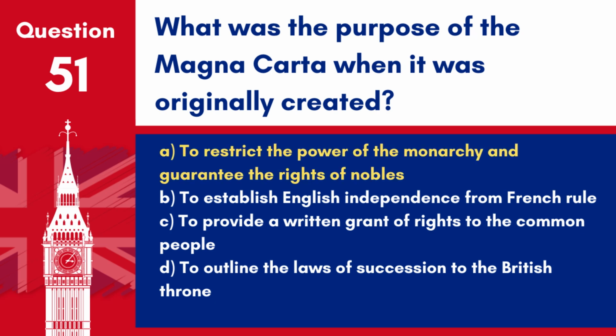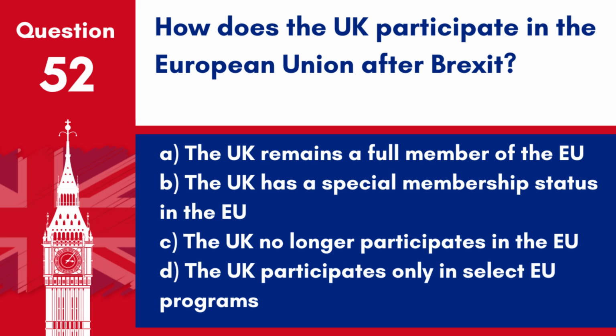Answer A. To restrict the power of the monarchy and guarantee the rights of nobles. The Magna Carta, signed in 1215, was intended to limit the powers of the king and protect the rights of the nobility. Question 52. How does the UK participate in the European Union after Brexit?